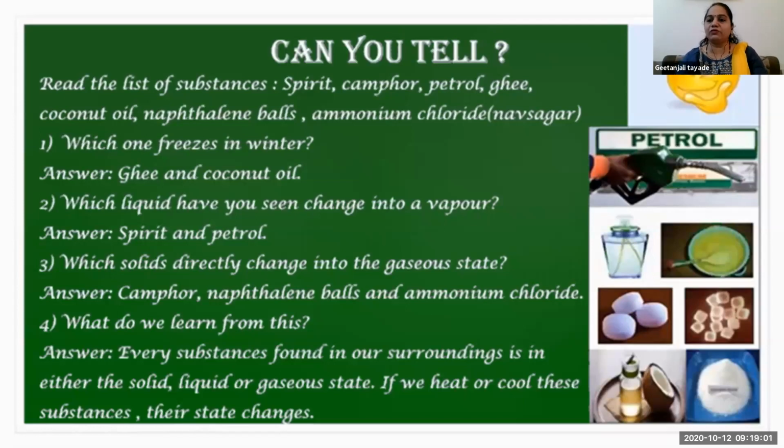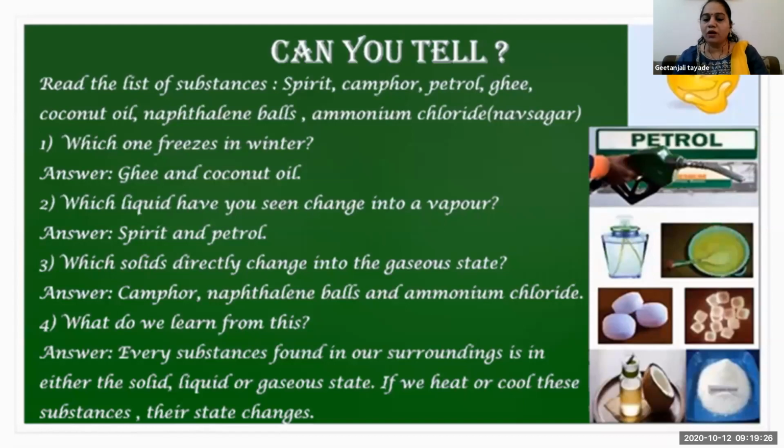Once we keep them in a shelf, after a few days they get used up, turned into the gaseous form, and we find there is no naphthalene ball at that place. So camphor, naphthalene ball and ammonium chloride, these three ingredients turn directly from their solid state into the gaseous state.